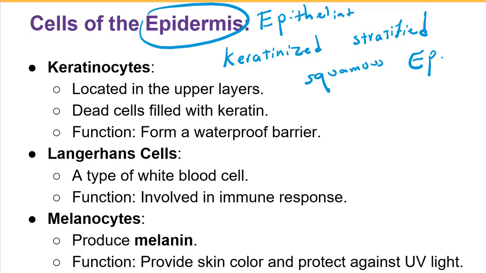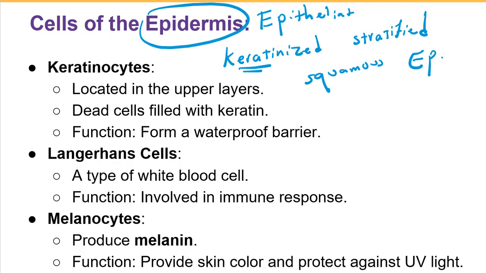Stratified means we have many layers of cells on top of the basement membrane. We call it squamous because the top layers are flattened, or squamous. We call it keratinized because the top layer cells are dead and filled with the protein keratin. That's the reason our epidermis can provide a waterproof barrier: because of the keratin.